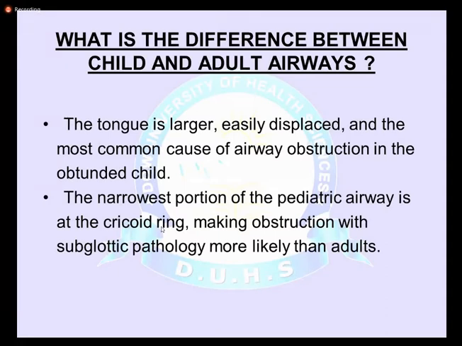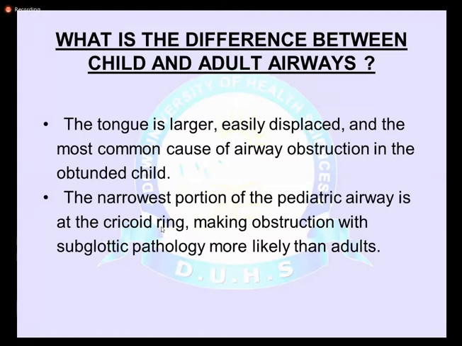In an unconscious child, the large tongue will displace posteriorly and cause obstruction. That's why when you deal with an unconscious child, you have to place a mouth gag immediately and treat in the left lateral position. The narrowest portion of the pediatric airway is the cricoid ring, making obstruction with subglottic pathology more likely than in adults.